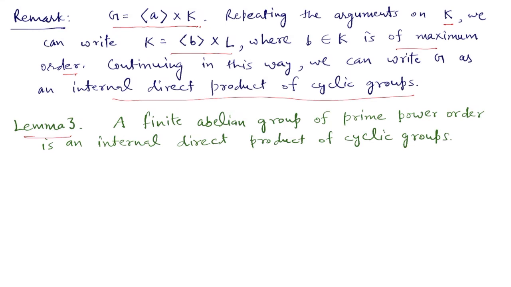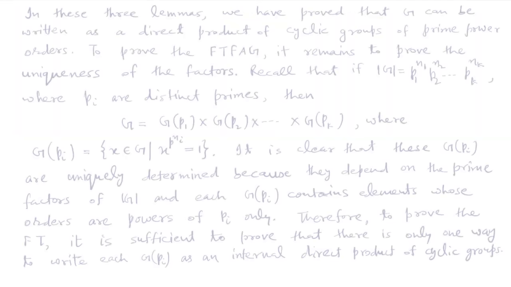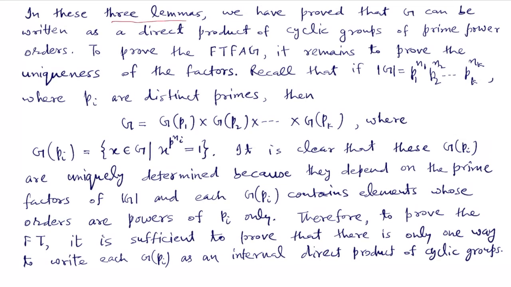Lemma 3 says that a finite abelian group of prime power order is an internal direct product of cyclic groups. Now in these three lemmas that we have just proved, we have proved that G can be written as a direct product of cyclic groups of prime power orders. To prove the fundamental theorem of finite abelian groups, we are left to prove the uniqueness of these factors.